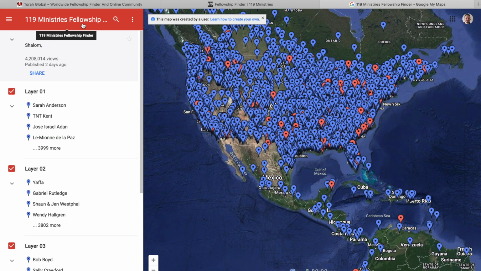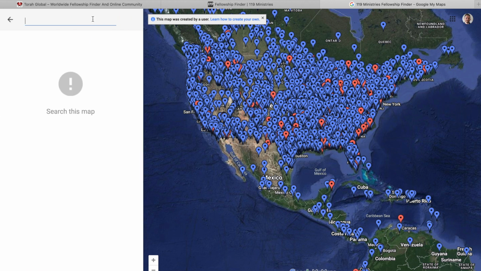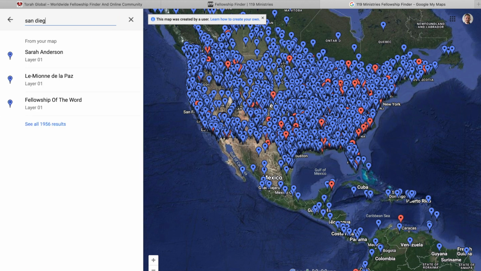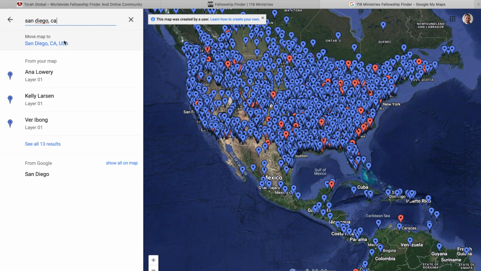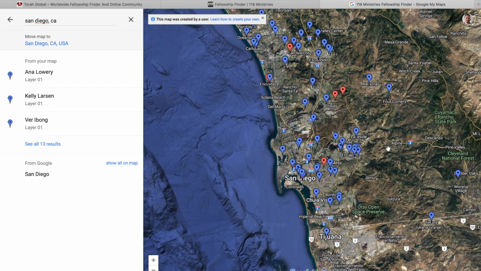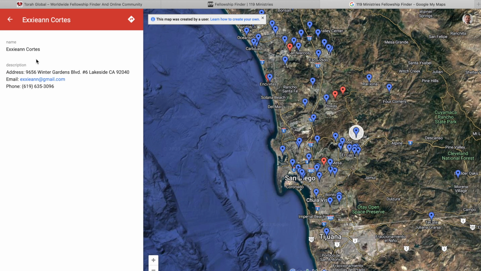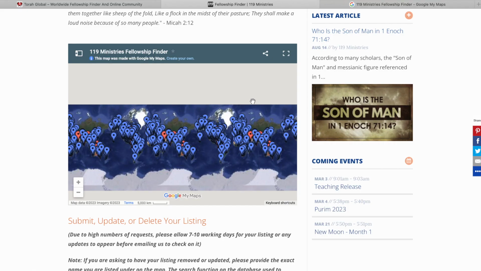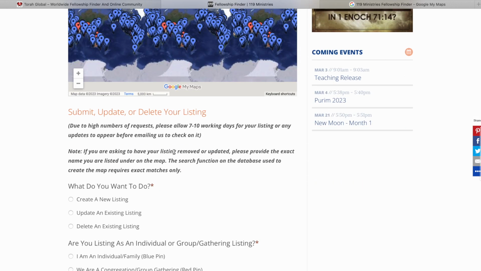One thing that's helpful with 119 Fellowship Finder is you can search by location. Let's type in something like San Diego. That'll give you markers close to or in San Diego. Again, you click on the marker, it shows up on the left. Very helpful. And then if you want to add a listing to 119, you just have to scroll down on the page.